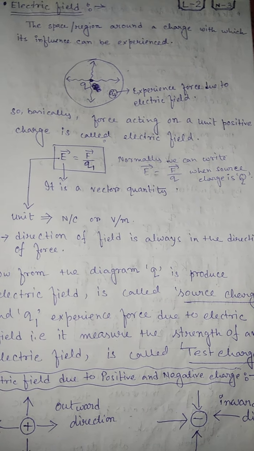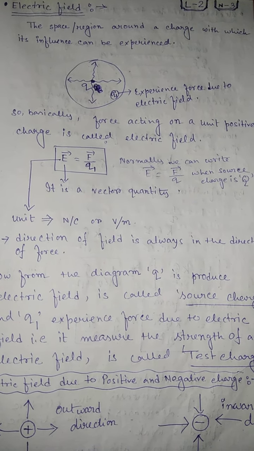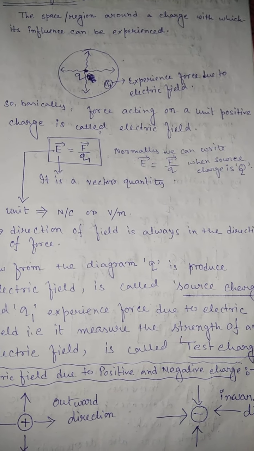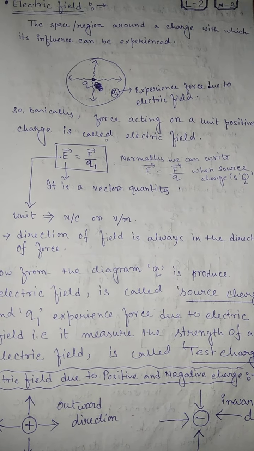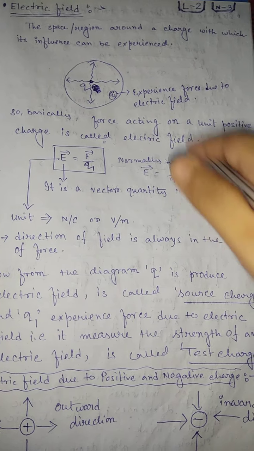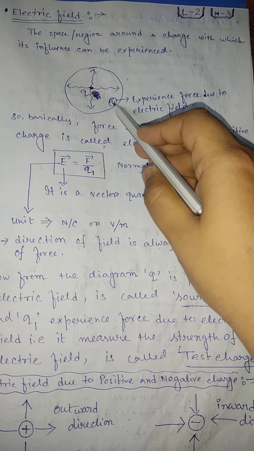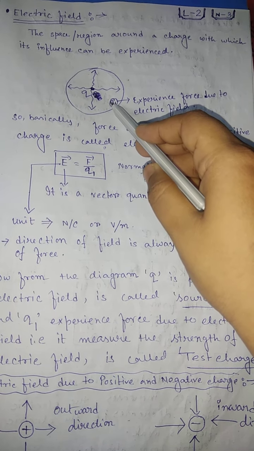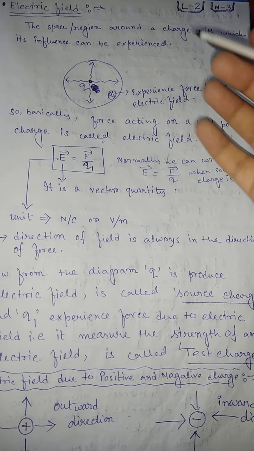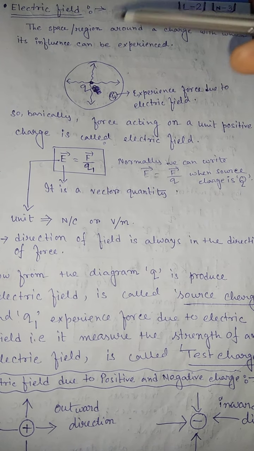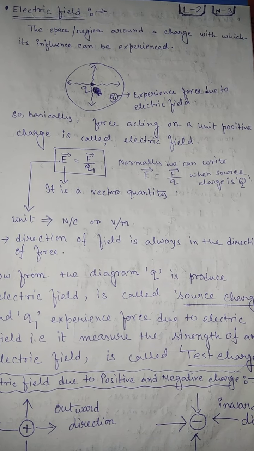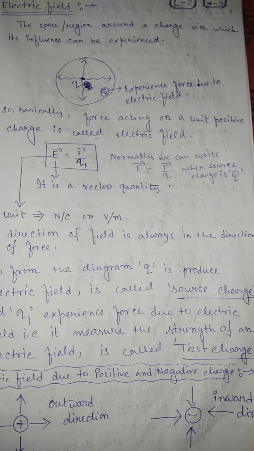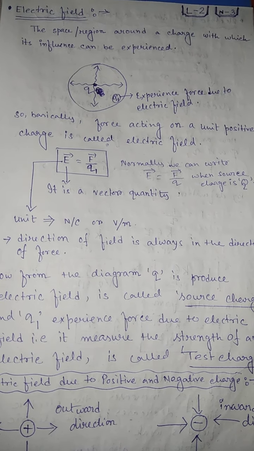But this definition is the class 10 standard, and you are studying in class 12 now. So how do we define the class 12 standard definition? This charge experiences a force, so we can say that it is the force acting on a unit positive charge. Whenever we define anything, we consider the unit positive charge.